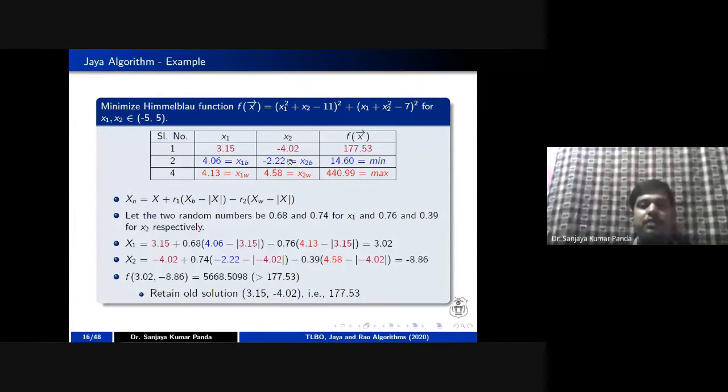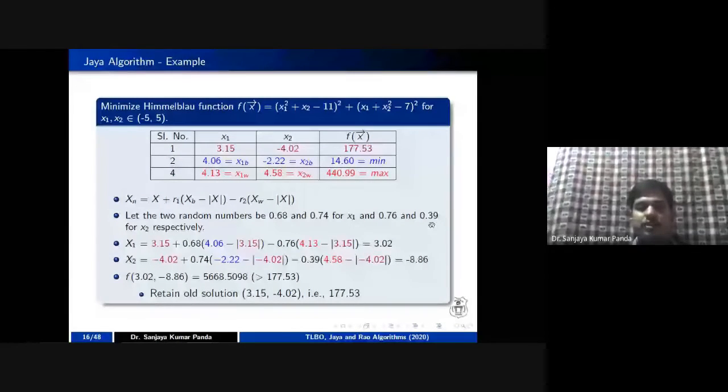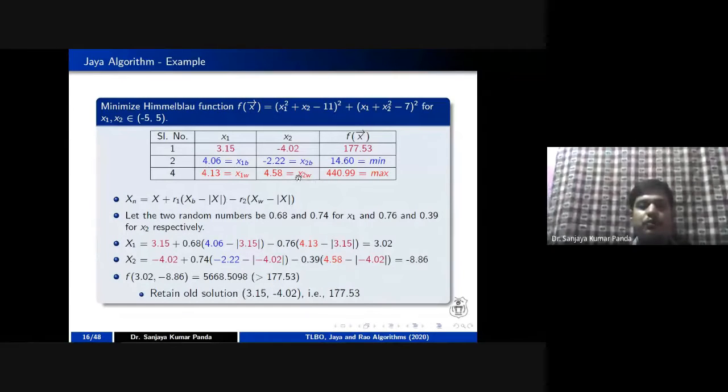Similarly, for the second variable, I can write minus 4.02 plus the random number, that is 0.74. Then I have to calculate the difference between the best solution and my solution, right? Only this modulus function is there, which makes minus 4.02 a positive number. Similarly, I have to take another random number, that is R2, 0.39, and calculate between 4.58 and minus 4.02. If you calculate, you are going to get minus 8.86. So instead of 3.15 and minus 4.02, the value is updated to 3.02 and minus 8.86.